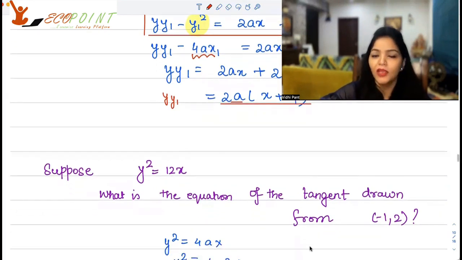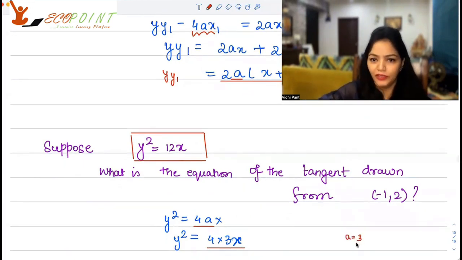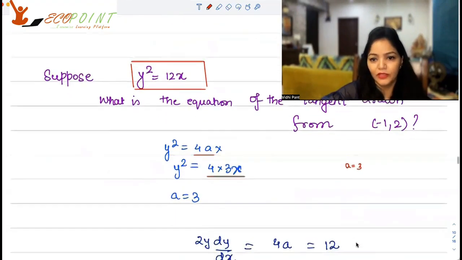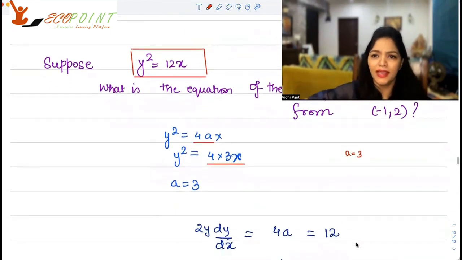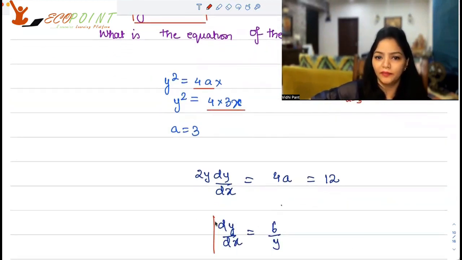Let's work it out. Now, I would like to see this parabola in my general form, which is y square equals to 4ax. 12x, that means I can write it down as 4 into 3x. So a is basically 3. I could figure it out from here. Once I know that, let's again talk about dy by dx here. So 2y dy by dx is equal to 12, which means dy by dx is 6 upon y. Okay, let's keep this aside.